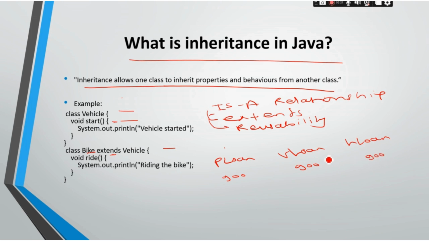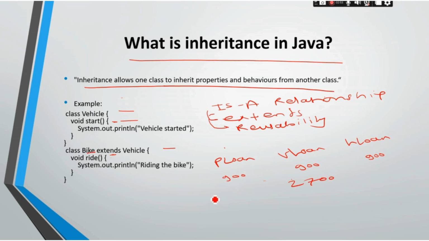Before using inheritance, we have to write approximately 2700 methods, correct? Suppose 100 methods of each are common methods, so we are writing those 100 methods each time in each and every class. These are common methods such as calculating formulas, like calculating the interest rate.